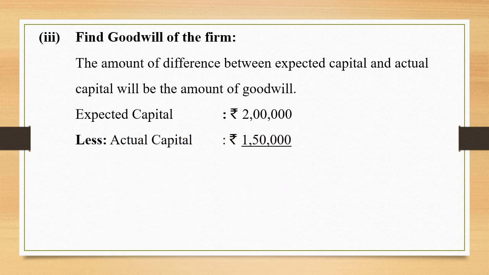And then the actual capital was also calculated earlier, that was Rs 1,50,000. The difference of the two is Rs 50,000, and that is nothing but goodwill. This is going to be the firm's goodwill. Out of this firm's goodwill, the new partner or the incoming partner will bring his share of goodwill.